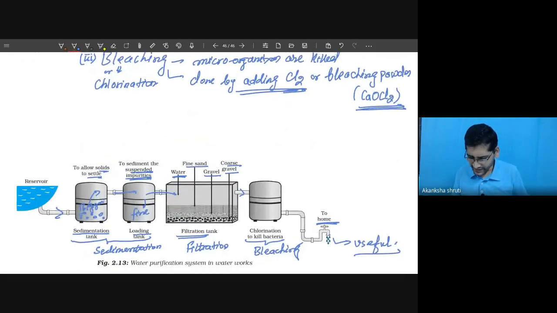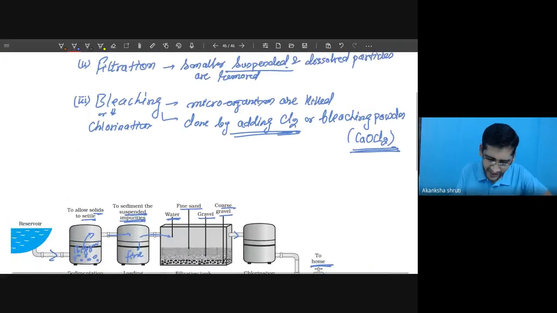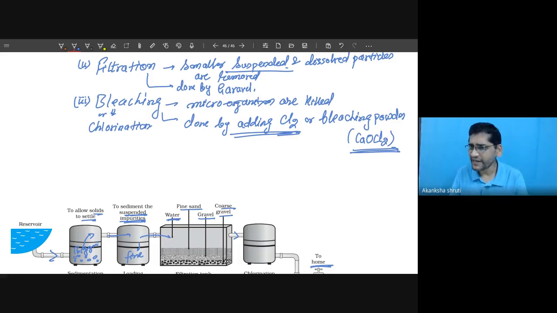So in this filter, what do they contain? They contain coarse gravel and fine sand. So this filtration is done by, write down, coarse gravel and gravel, only their sizes are different. Different size stones, meaning pebbles, are there.